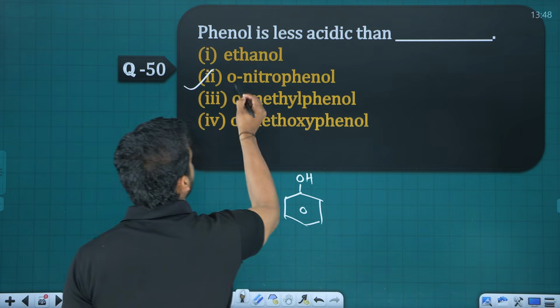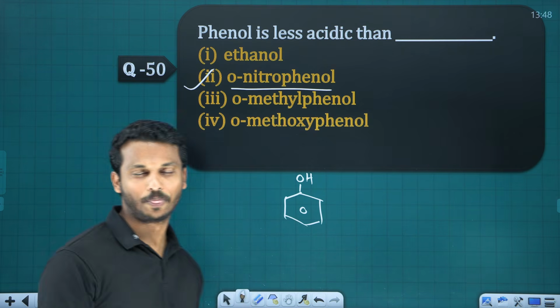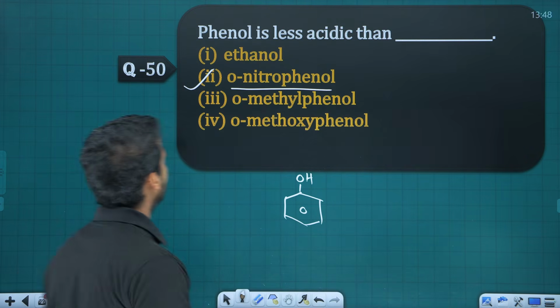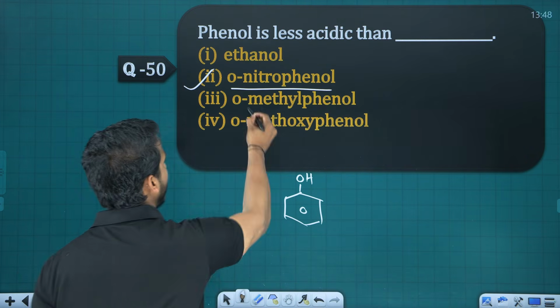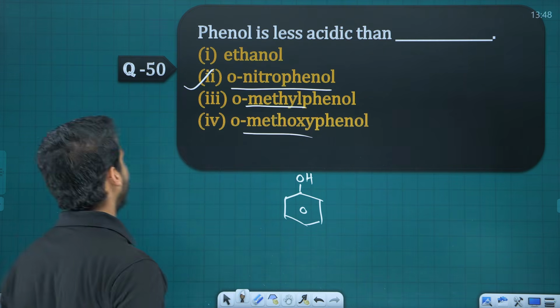I will go with this nitro, because nitro is an electron withdrawing group. You know, electron withdrawing groups make the compound more acidic, right? So ortho nitro phenol. You know, methyl and methoxy are all EDGs. They will decrease the acidity.